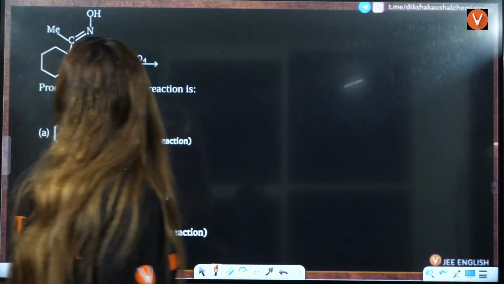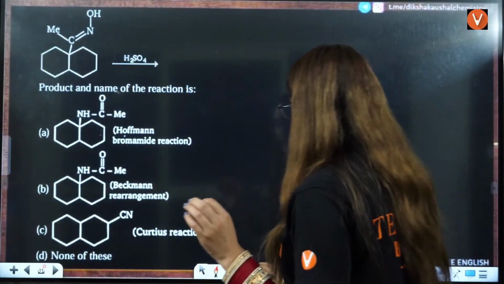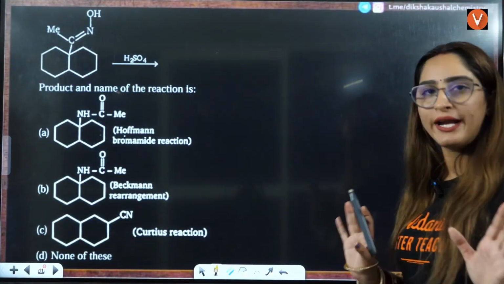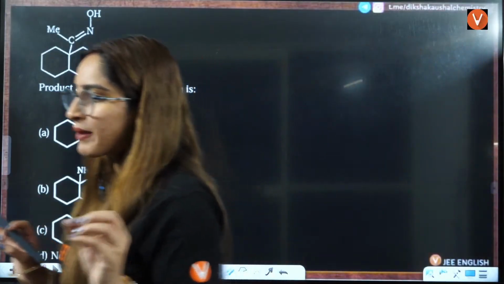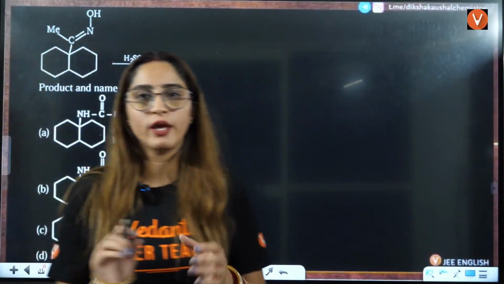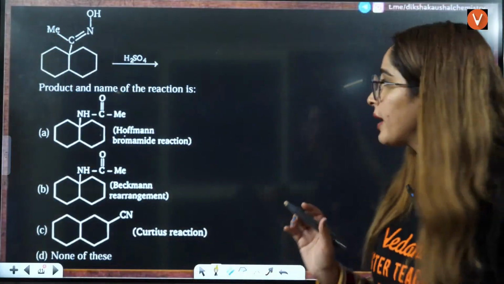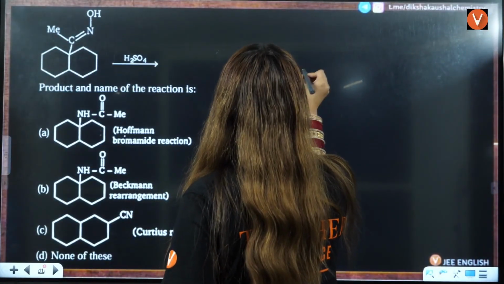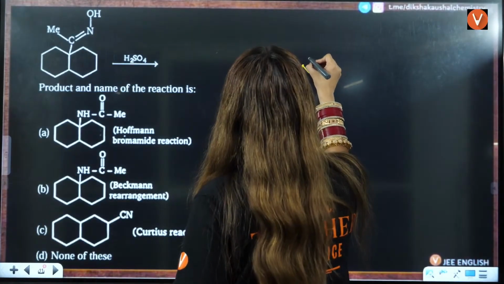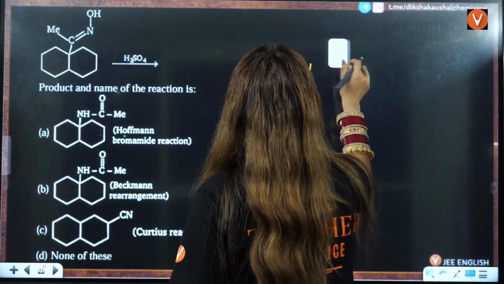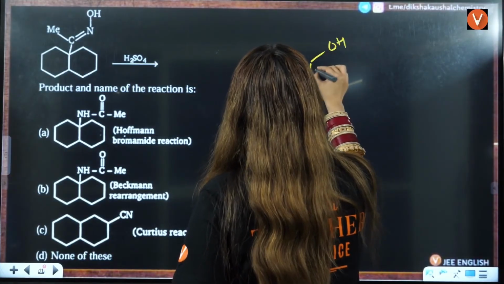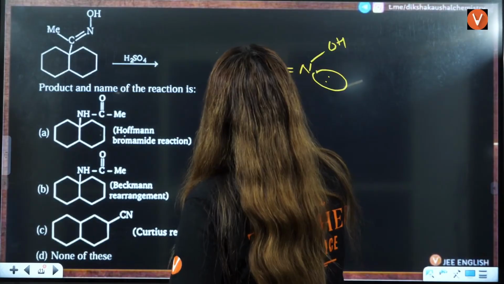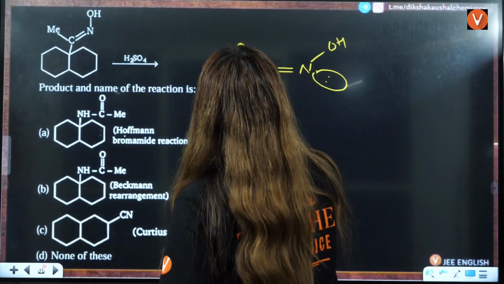Next question, let us see. I'll give you a hint here: this is based on Beckmann's rearrangement. You will say, ma'am, what is Beckmann's rearrangement? So in Beckmann's rearrangement, for example, this is OH, and this is lone pair. These are oximes. Let's say this is R dash.